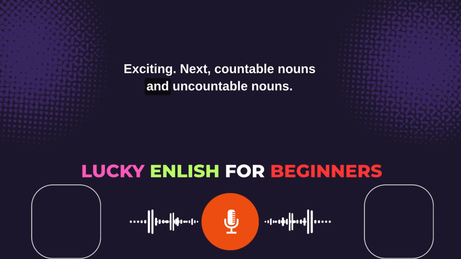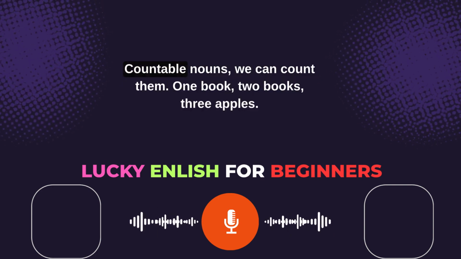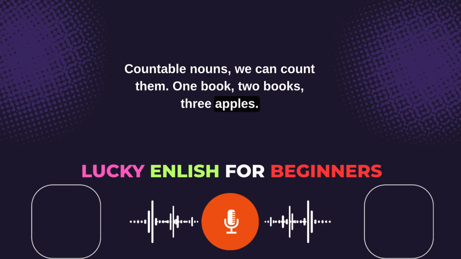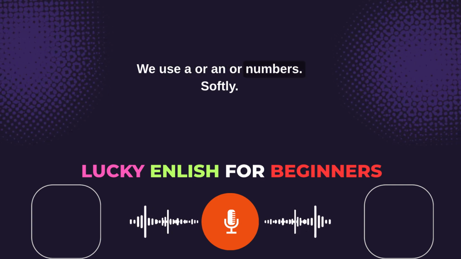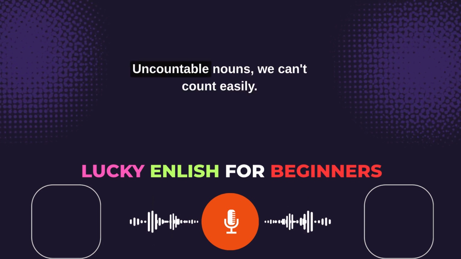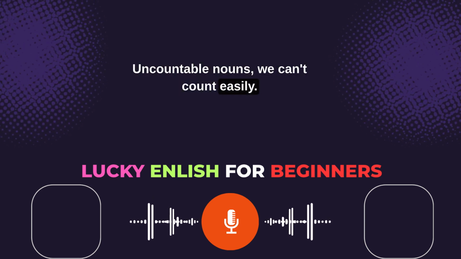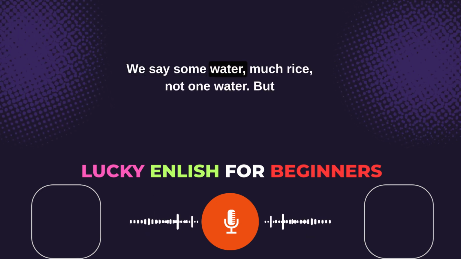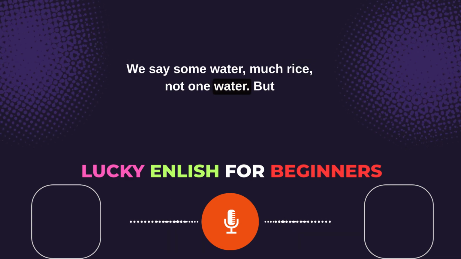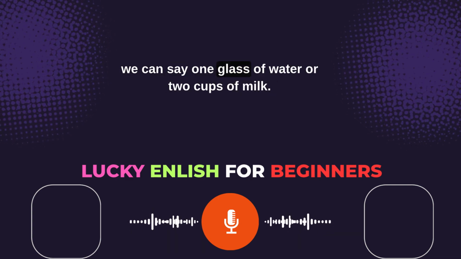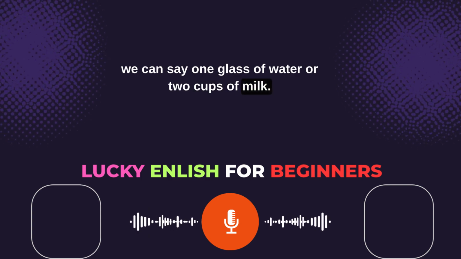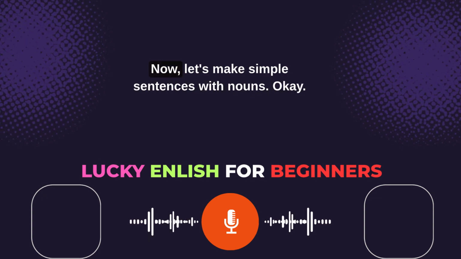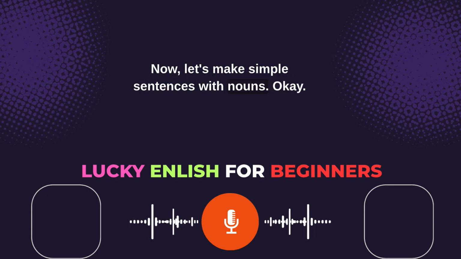Next, countable nouns and uncountable nouns. Countable nouns, we can count them. One book, two books, three apples. We use a or an or numbers. Uncountable nouns we can't count easily. Water, rice, sugar, milk. We say some water, much rice, not one water. But we can say one glass of water or two cups of milk. Then the glass or cup is countable. Yes, smart.